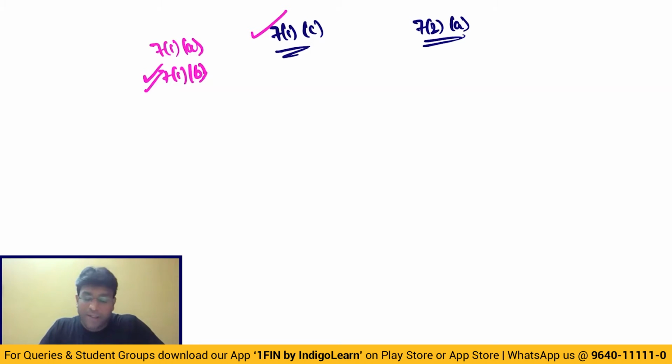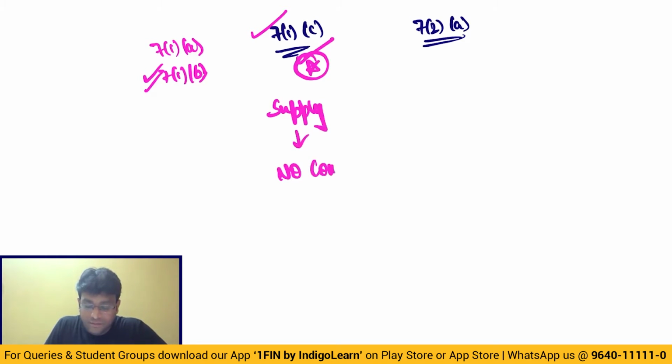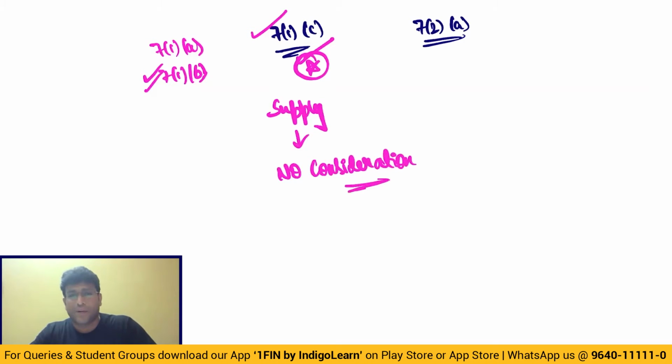Next point. Section 7.1c, something important. Transactions which are regarded as supply, even though there is no consideration. Come on, guys, what is that line I wrote? Transactions which are regarded as supply, even though there is, what, my dear friends? No consideration.